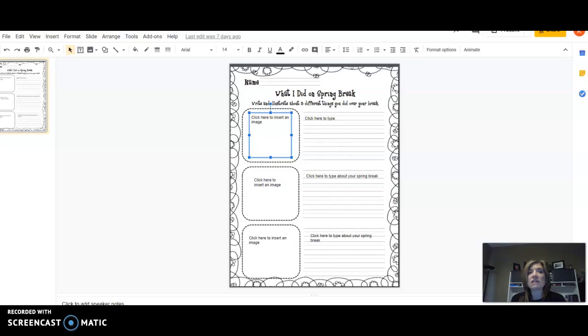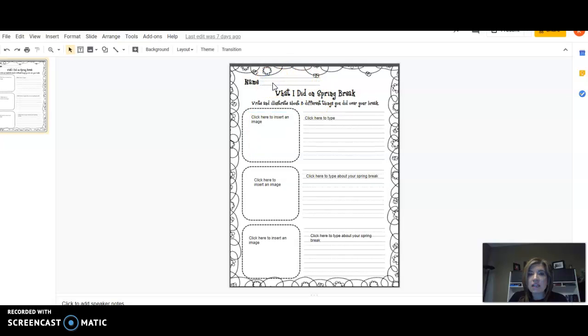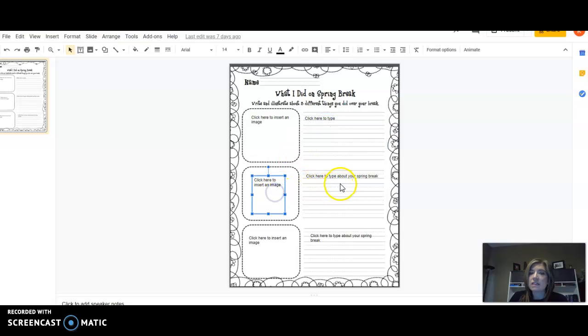You won't even need to worry about saving anything because once you start typing, it will automatically save to my drive. So here's what you're going to do. You're going to open up the form, and I have tried to make text boxes every place you are going to be typing or filling in. And it says that you are going to write and illustrate about 3 different things you did over your break. So you notice on the lines here, I have typed in click here to type.